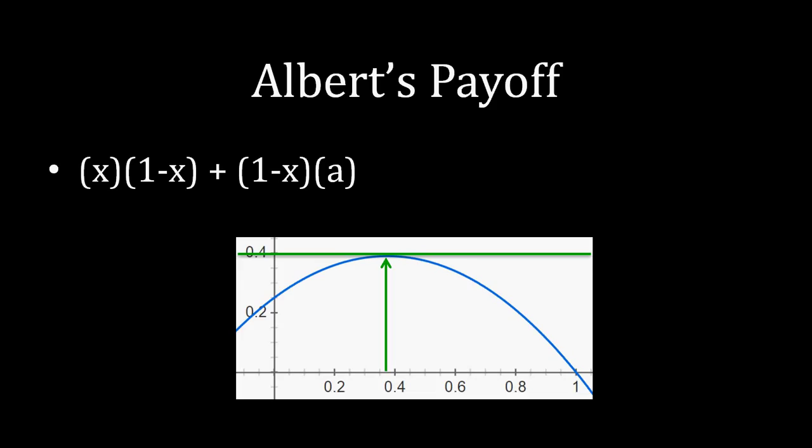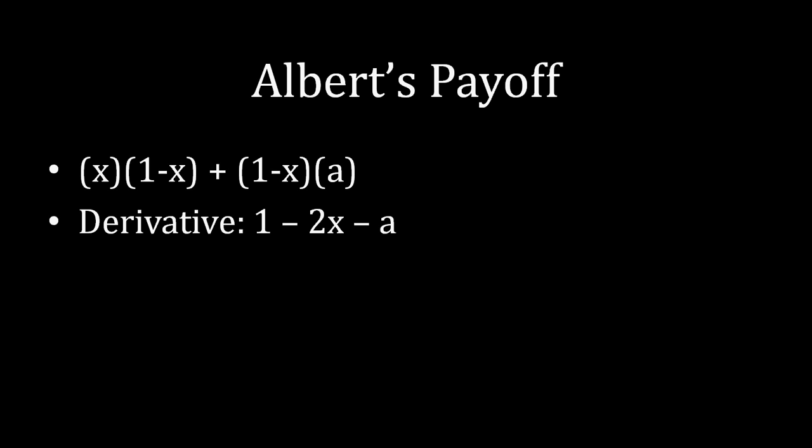Now, this is where our calculus is going to come in. Remember, calculus allows us to take derivatives, and those derivatives give you the slope of a function at any given point. It's the instantaneous slope of a function at any given point. Well, let's think about this for a second. If we take the derivative of our utility function, that derivative is equal to 1 minus 2x minus a.